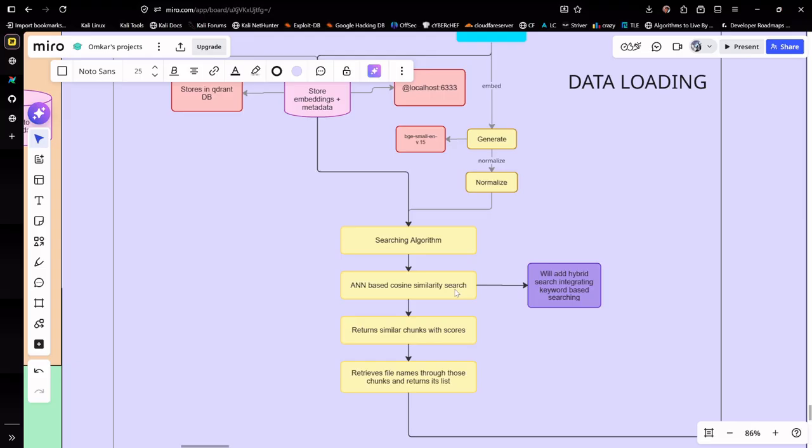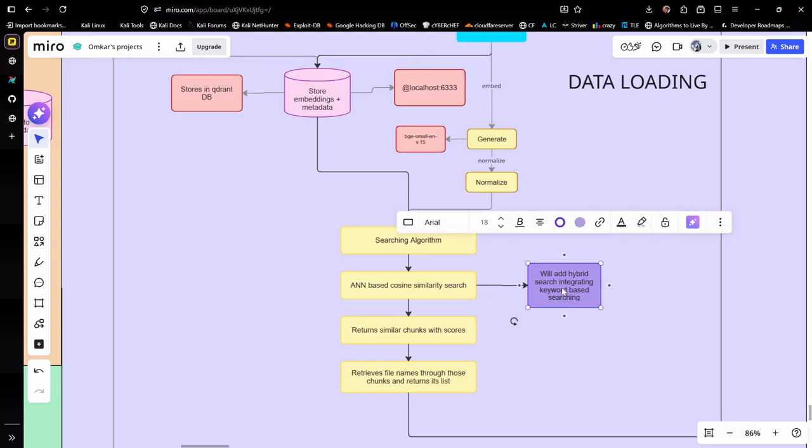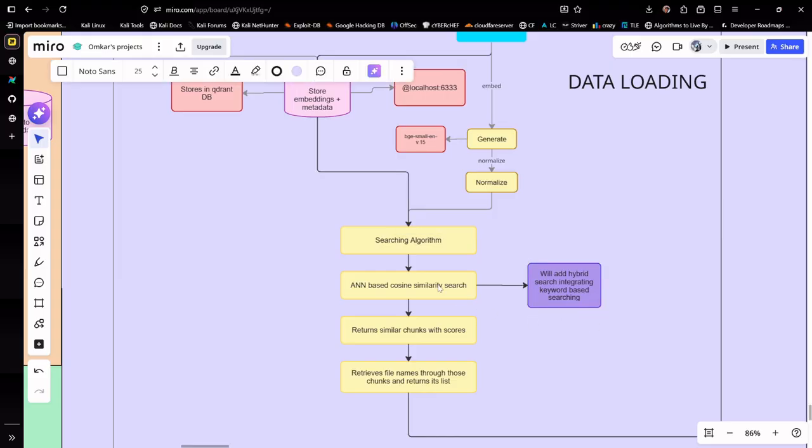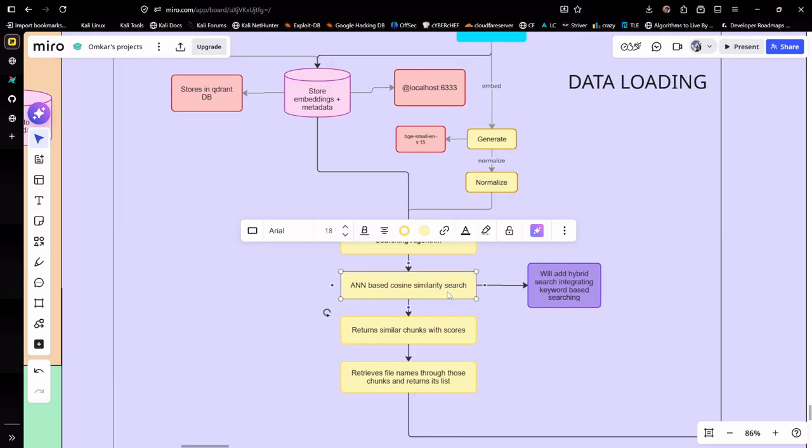Currently, I'm using dense searching only. In future, I will be integrating keyword-based searching, because dense searching returns good semantic results, but if I want to add more weight on the keywords, I'm unable to do that right now.